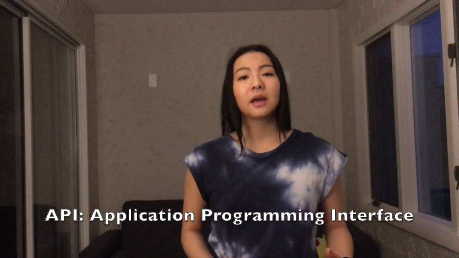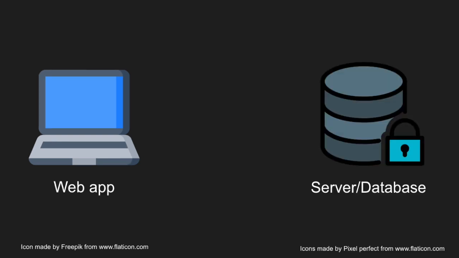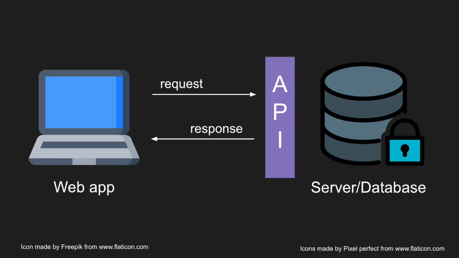Here's what I ended up doing. I essentially reverse engineered the Bumble API. Now, an API stands for Application Programming Interface, and it serves as a line of communication between the front end, which is either the app or the website, something that the user interacts with, and the back end, which is Bumble's server, data, database, all that good stuff. And an API allows the front end to essentially send a request to the back end. It might be something like, get this type of data, or do this action. And the back end will send a response in return.